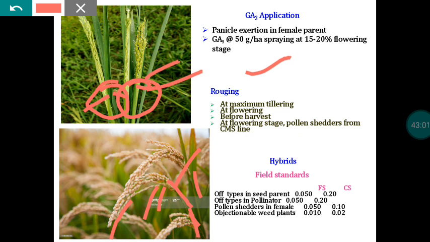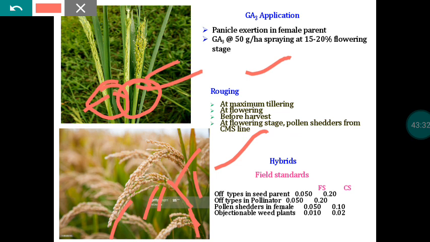Then routine operations like roguing we have to follow in all cases. Once you declare that the crop is a seed crop, you have to do roguing. You have to identify the off-types, volunteer plants, and pollen contaminants, and everything should be removed from both the male as well as the female parent. That is a very important operation. Similarly, we have to maintain the field standards, with reference to the female parent and the male parent.